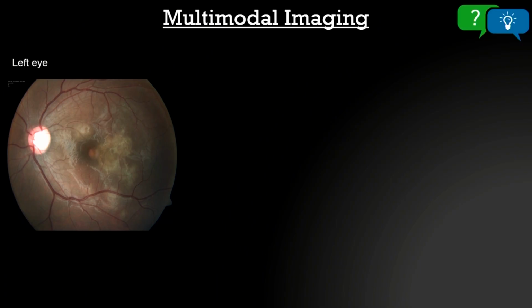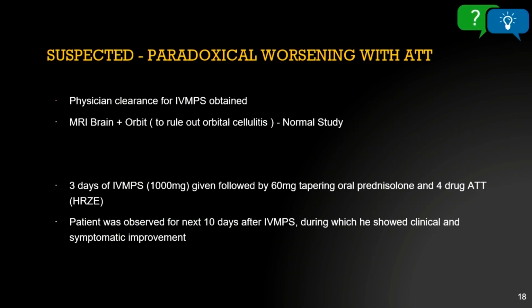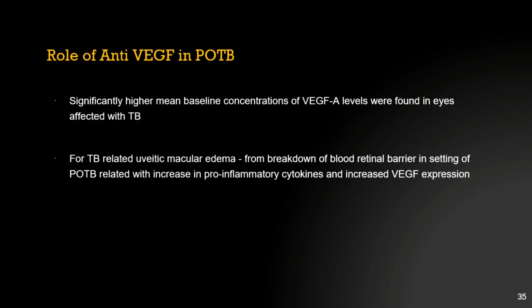So if the same boy is going to present now, would your treatment pattern change? Maybe. Because at that point in time, the knowledge was probably not much. But now, maybe a combination of moxi and VEGF would be the choice. But for paradoxical reactions, we just have to take what they now call patient-specific anti-inflammatory therapy. We don't know whether the inflammation is the infective component or the immune component, so we have to address both, and use the adjunct local therapies as well. So we use a combination of all three as of now.